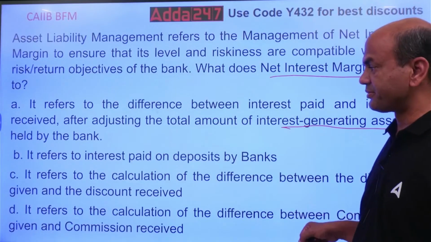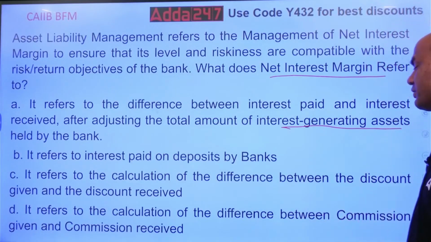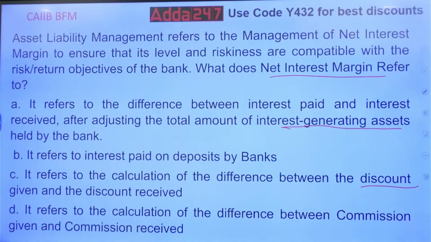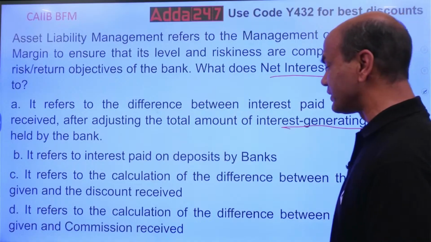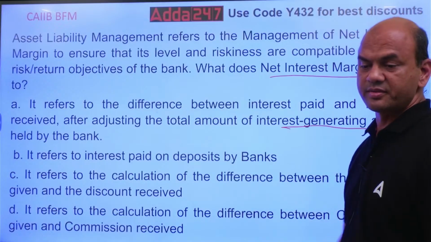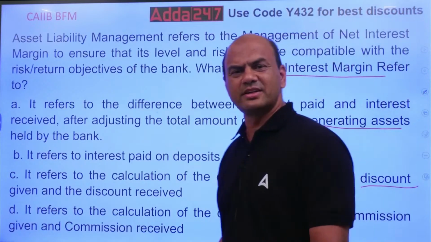Everyone read this. It refers to the calculation of the difference between the discount given and the discount received. So NIM means discount given minus discount received. Is it so? It refers to the calculation of difference between the commission given and commission received. Simple one, isn't it?